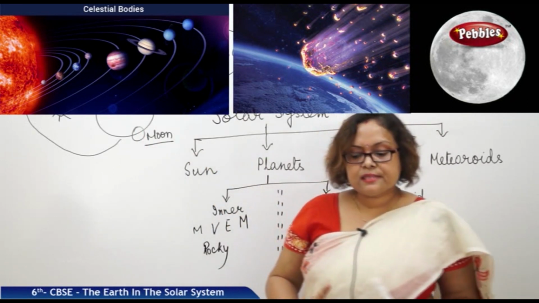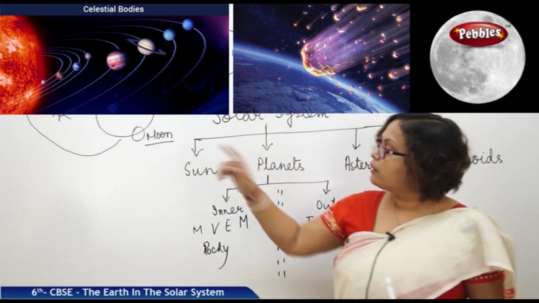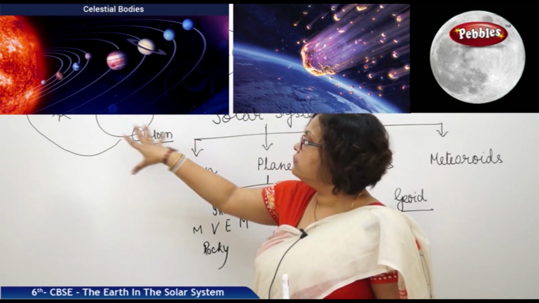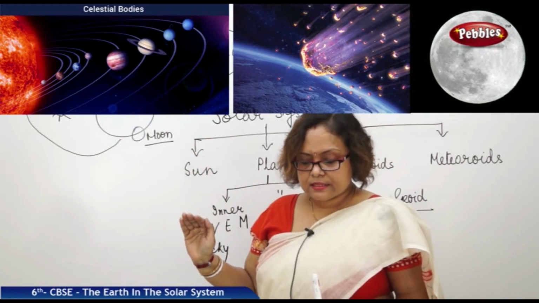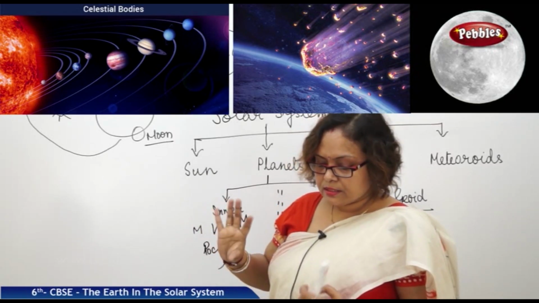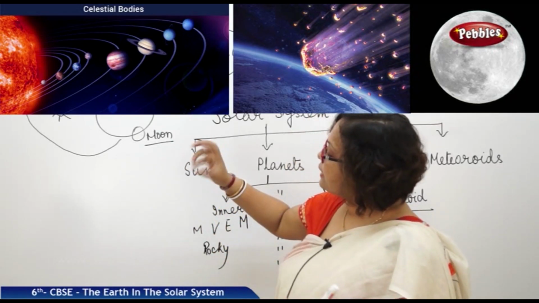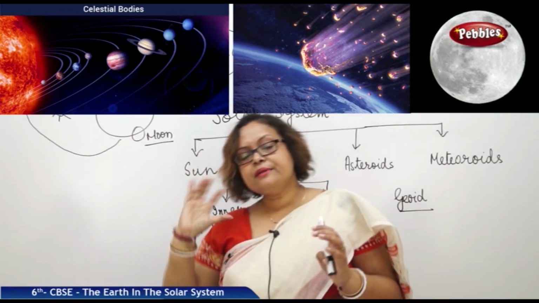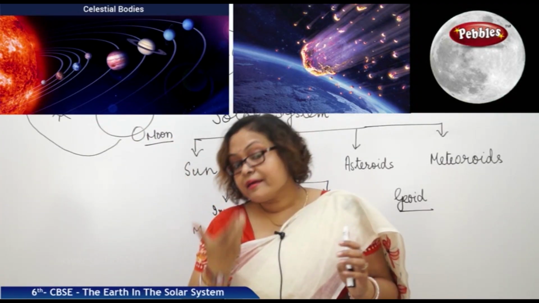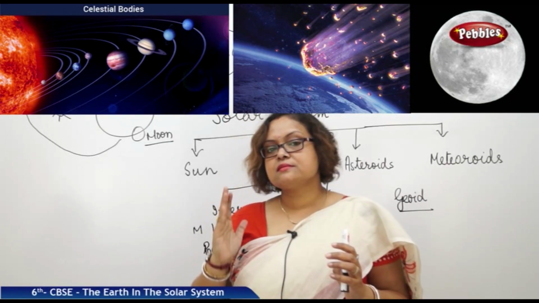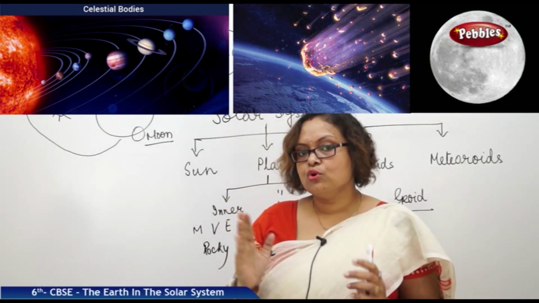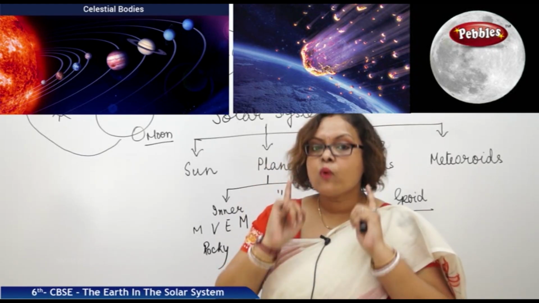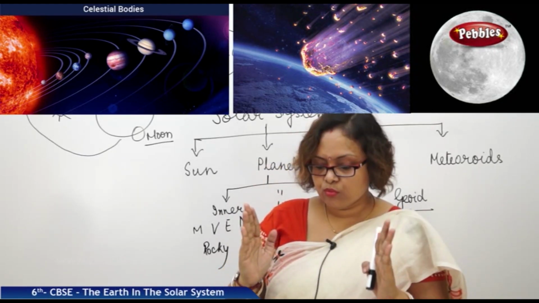The Moon takes 27 days in total to complete one revolution around the Earth. There's a reason. It also spins at the same time: the time it takes to revolve is the same time it takes to rotate. As a result, we can always see only one side of the Moon. We cannot see the double face of the Moon. We can only see one face of the Moon.